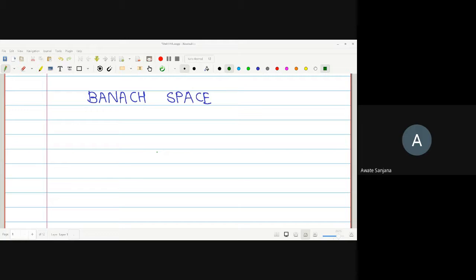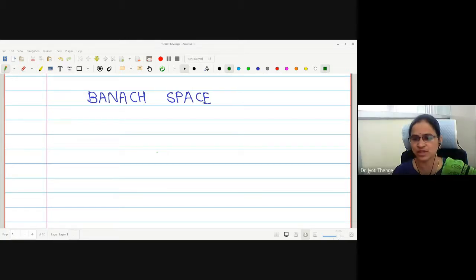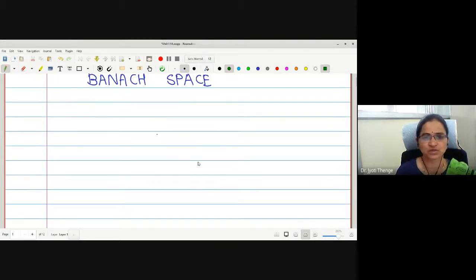Ma'am, I think both are the same. Yes, both are same. Only the names are different. Right now, vector space or the linear space. What about the word vector used in this definition, vector space? What is the meaning of the word vector? Vector is simply a point in an n-dimensional space, right? Here we are dealing with an n-dimensional space generally.